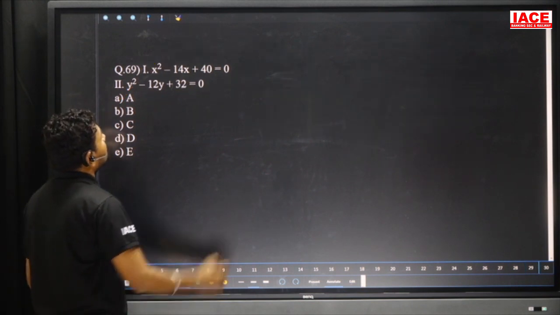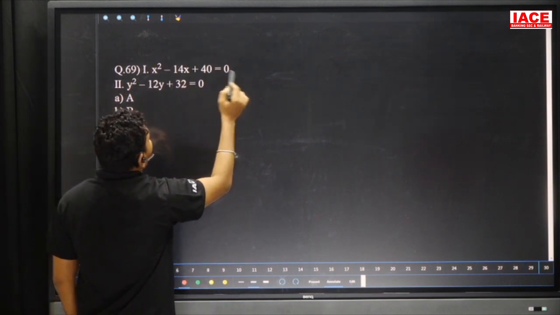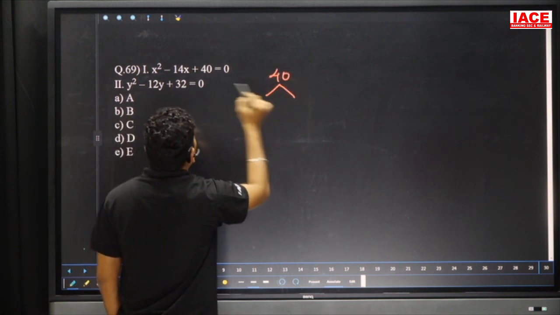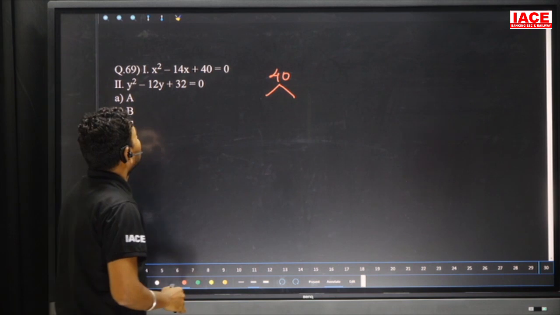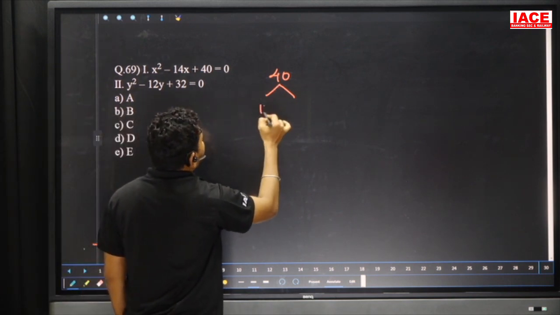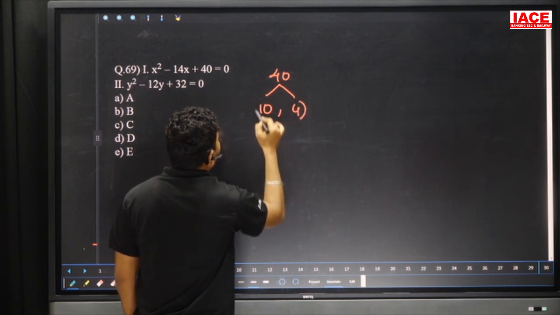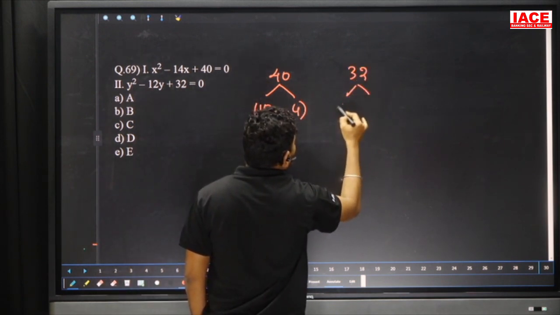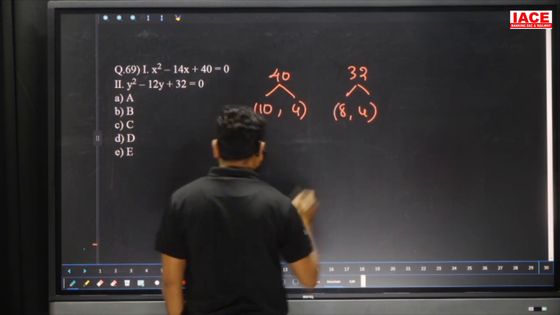x square minus 14x plus 40 is equal to 0. Here what are the values? 40, you can write the factors for minus 14. 8 5s, it is not possible, and 10 4s are 40, so 10 comma 4. So the final factors are 10 comma 4. Here 32, 8 comma 4. Now comparing the relation here.